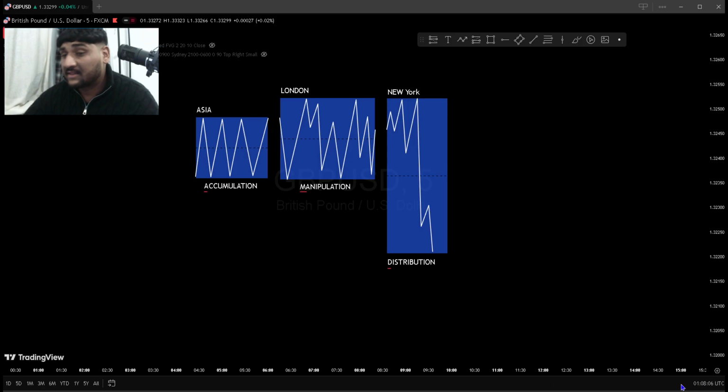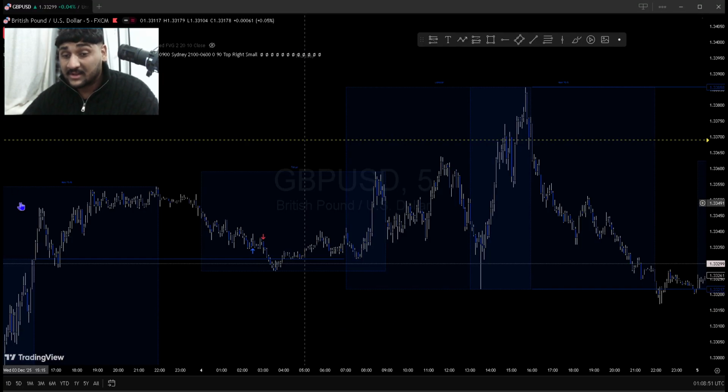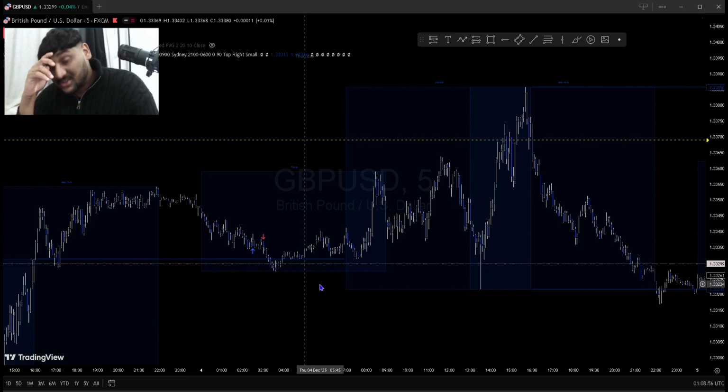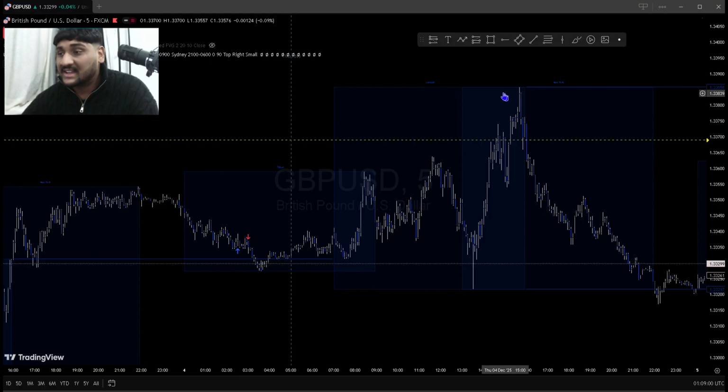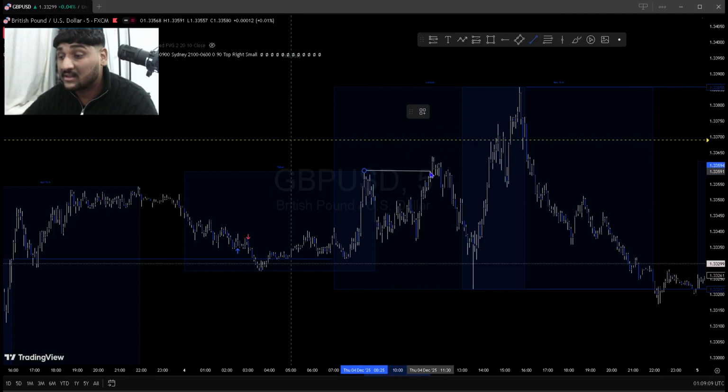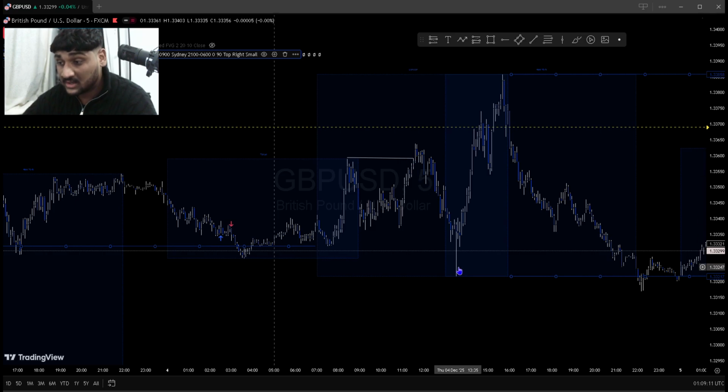Now let's see in this live market. Perfect, guys, because this is one of the trades I called recently. I think this was on Thursday. Yeah, I'll show you guys. I think I've showed on my Discord, but yeah. What do we see here? We see Asian session is accumulating, okay? What do we see in the London session? London session, what we see here, guys, is the market takes out the high, okay, and then pushes lower, okay? What do we see in the New York session? We see in the New York session the London session's low, which is this one in this case, got taken,